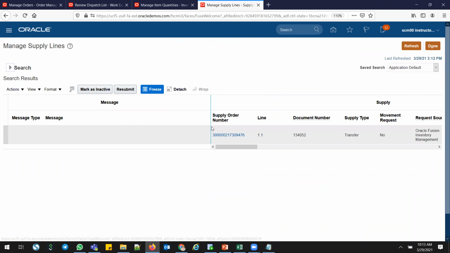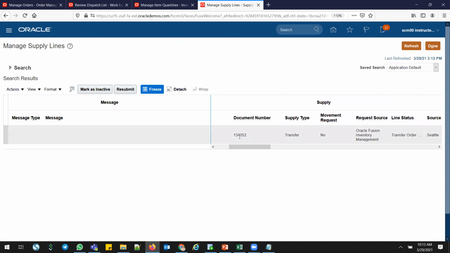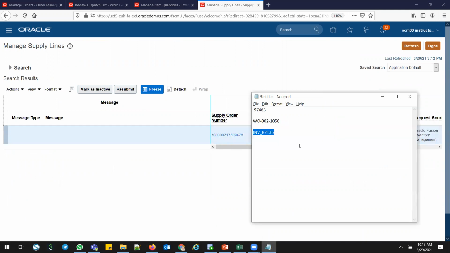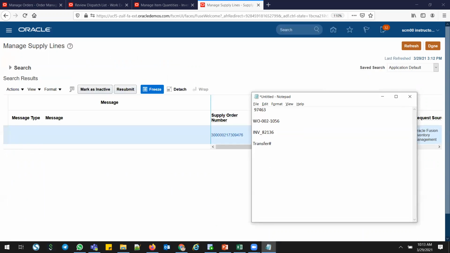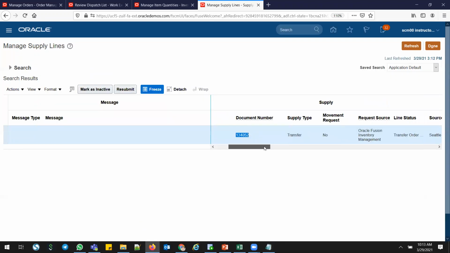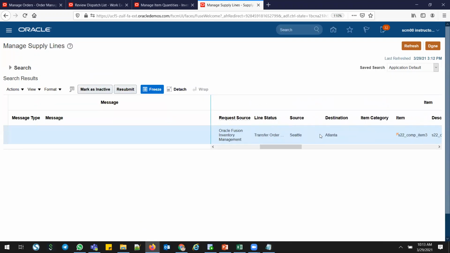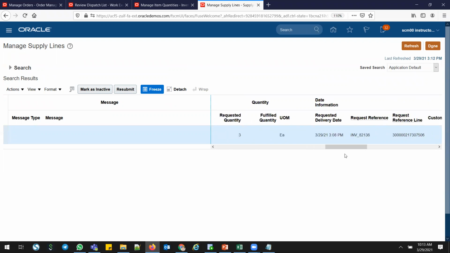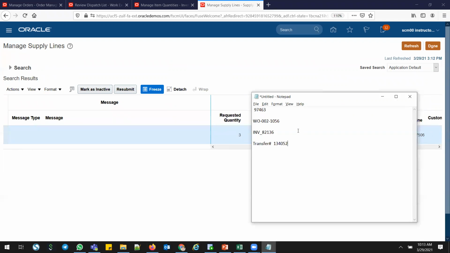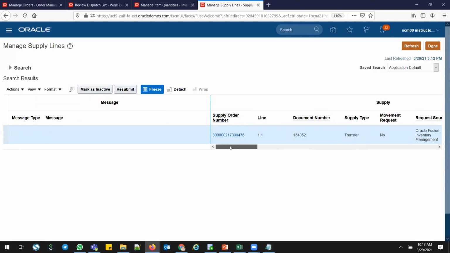Right, this is my reference number and this is my supply order number, SCO number, and this is the document number. This is my transfer order number 1340. Okay, transfer, Oracle Inventory Management transfer order Seattle to Atlanta. Source is Seattle, destination is Atlanta, and comp 3, and how many quantities? 3 quantities, and when you need the delivery. And the reference number which I have taken here, this is my reference 8382136. Let me open this SCO number.